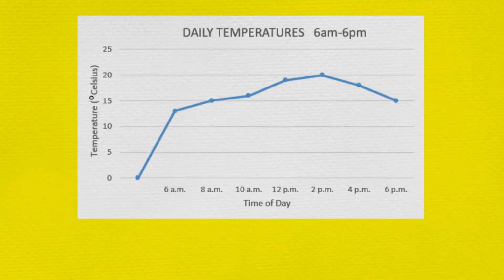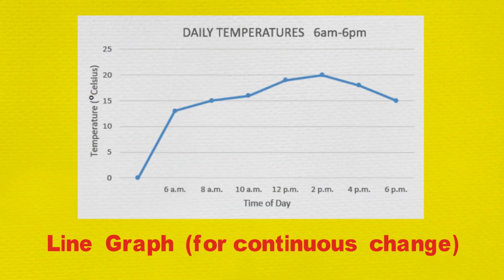On the other hand, Max and Min learned that line graphs are best used to display continuous change. That is, numerical data such as daily temperatures, like in this graph here, or the ongoing height measurements of a growing child. That kind of data is continuous.